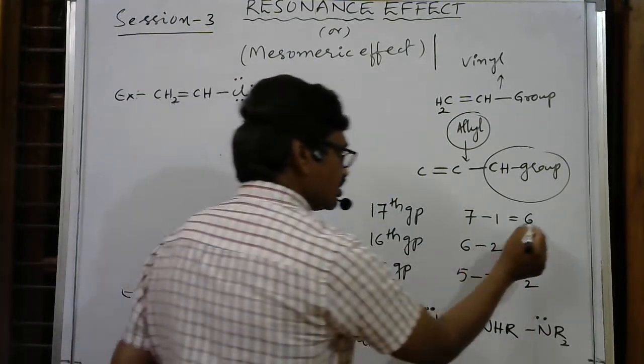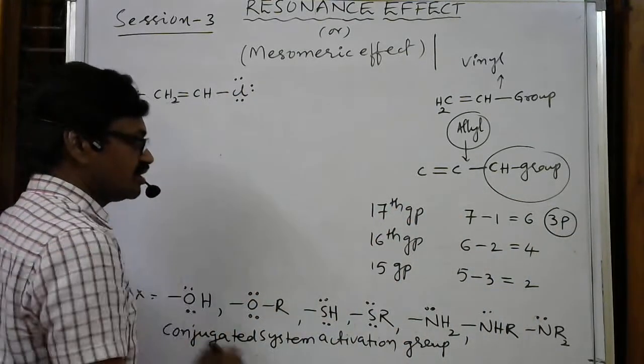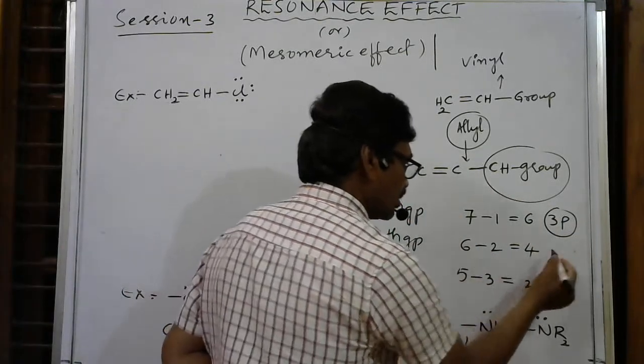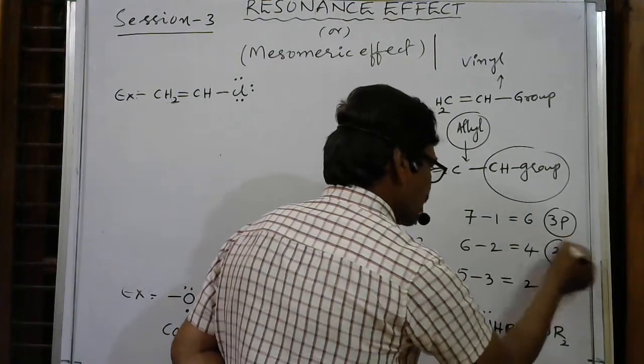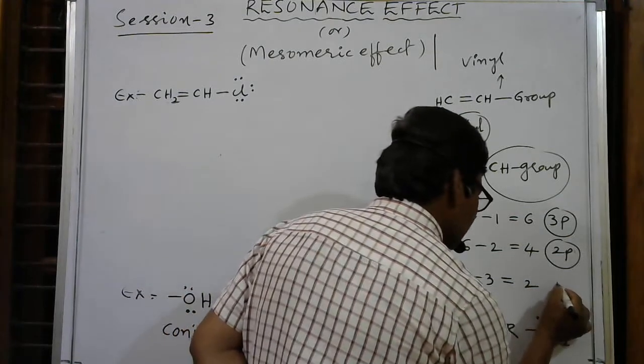So 6 electrons we can write as 3 pairs. So 3 pairs are written. Here 6 minus 2, 4. 4 electrons we can write as 2 pairs, 2p, P in the sense pairs. Here 2, 2 in the sense 1 pair.